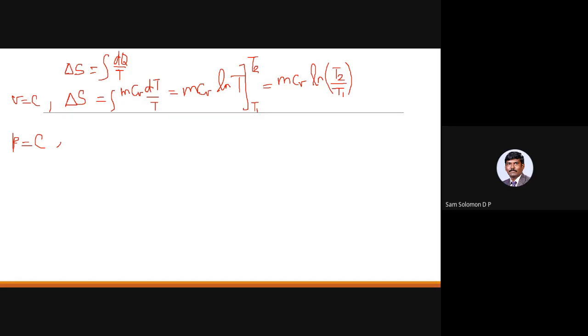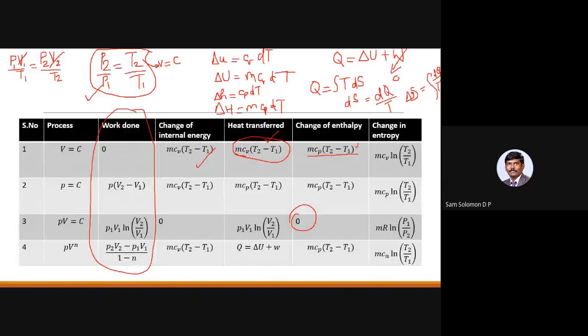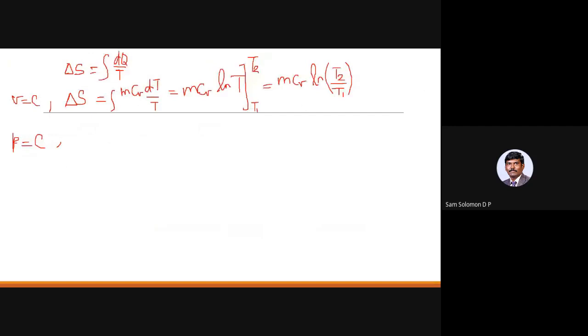What is heat transfer for a constant pressure process? For a constant pressure process, heat transfer is m Cp into (T2 minus T1). Here it was m Cv into (T2 minus T1); now it is m Cp into (T2 minus T1). So your delta S would be m Cp dT.